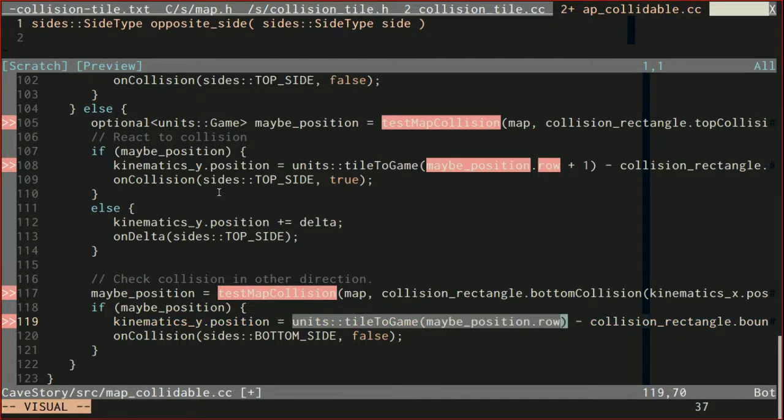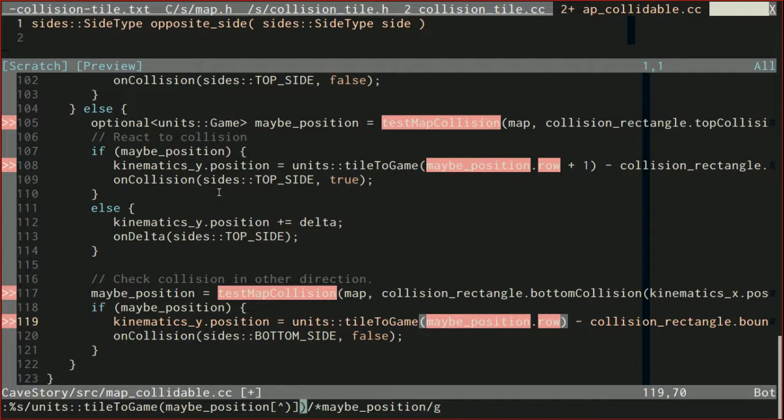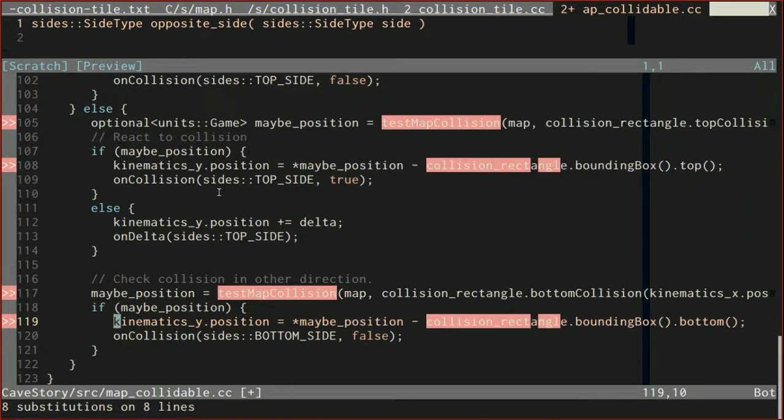tile to game maybe position. We'll just change those to a quote unquote dereferenced maybe position. So let's find units tile to game maybe position, and then a bunch of characters that are not a closing parenthesis. I don't know how many there are, and then followed by a closing parenthesis, and just replace that with a dereferenced maybe position, and hopefully this works. Oh, I forgot a star, so there's multiple of these not closing parentheses. There we go. So now the only change left is making sure all these test map collisions are passed in